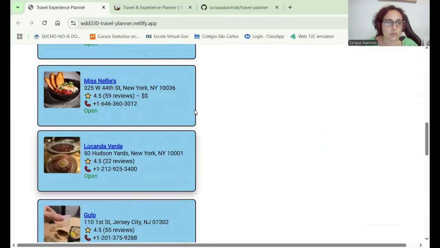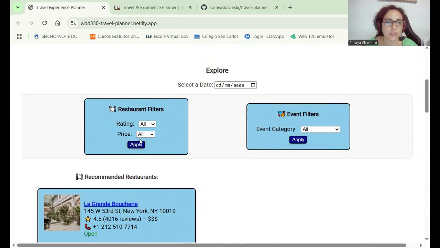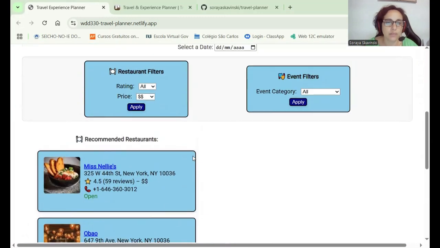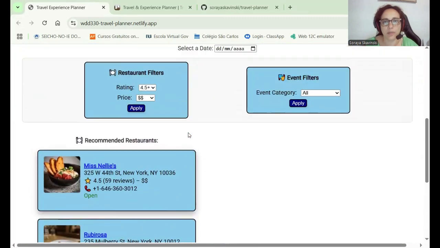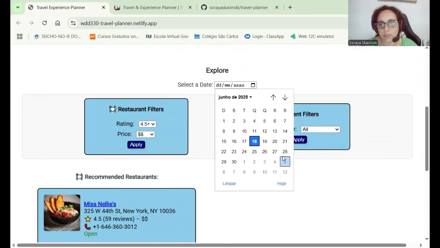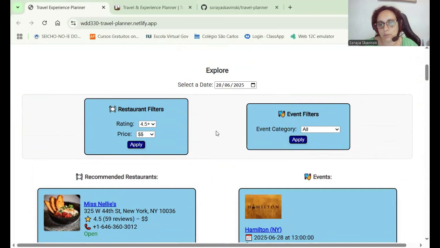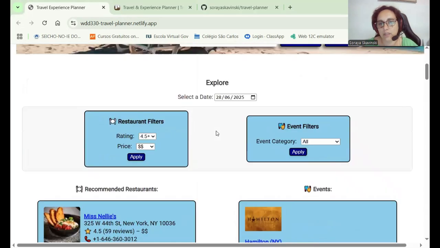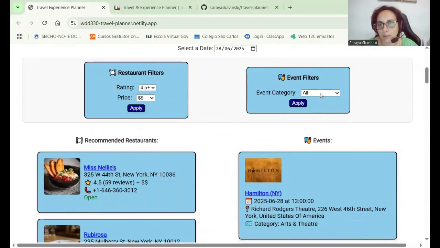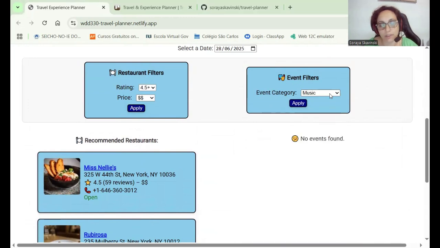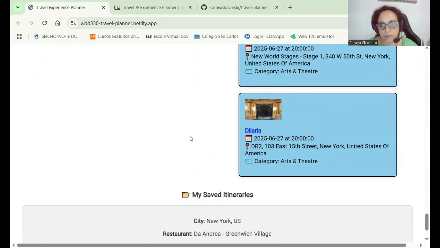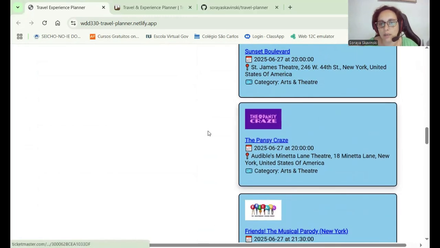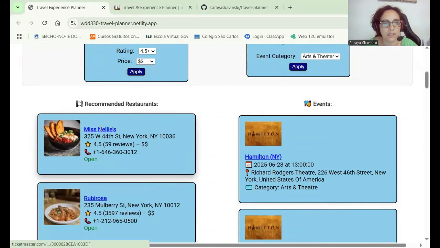So as I said, it's going to show some restaurants, and over here we have some filters where the user can choose either price, like not so expensive, or rating that's like the best rating and the price that's better for them. Let's imagine this user is going to go to New York on the 28th, and then many events are going to happen on the 28th, and they want to listen to music, but there isn't any music, but there are arts and theater, and we can see many things. Click over here to see more about it, and the restaurant as well.